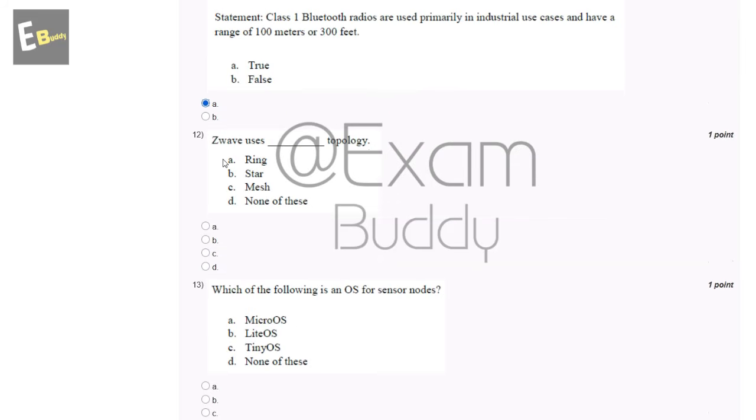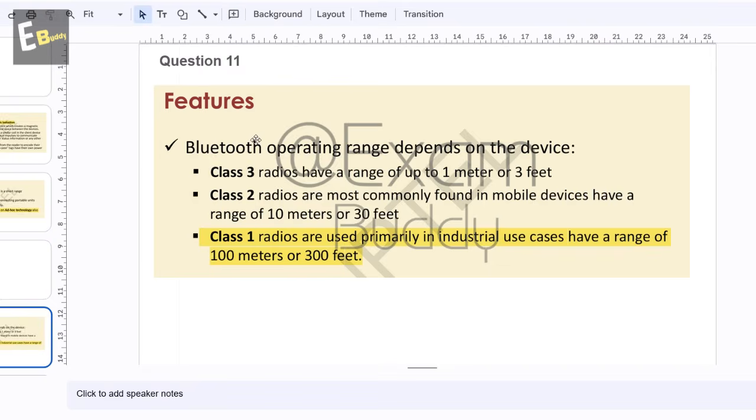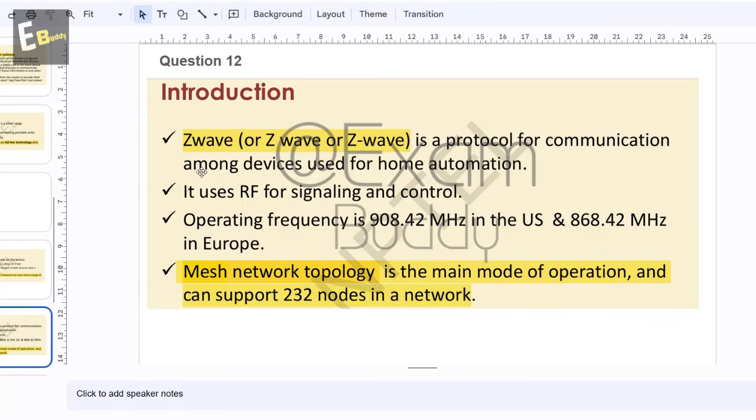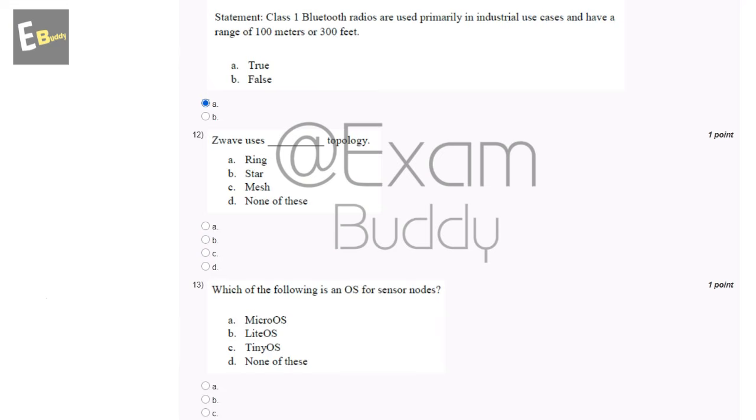Now the 12th question is: Z-Wave uses dash topology. The options are ring, star, mesh and none of these. So let's check the answer of the 12th question. Z-Wave mesh network topology is the main mode of operation and can support up to 232 nodes in a network. So the answer of the 12th question is C, mesh.